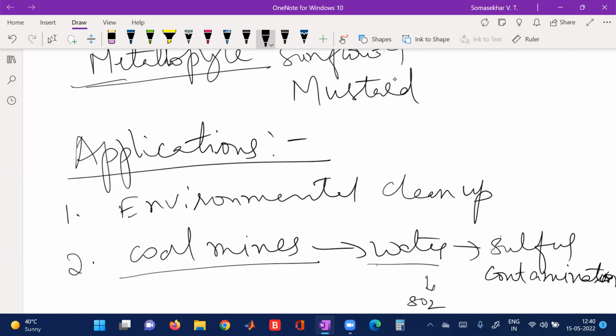It leads to environmental pollution. So these pollutants can be removed from coal mines using these plants.